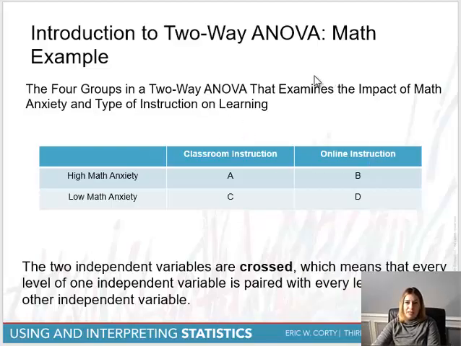The other thing is classroom instruction. The way that a person learns can be influenced on how the person is presented the information. Me personally, I would prefer to be in a classroom setting, have the interaction with my instructor, and learn that way. In an online environment, you don't have that as much.